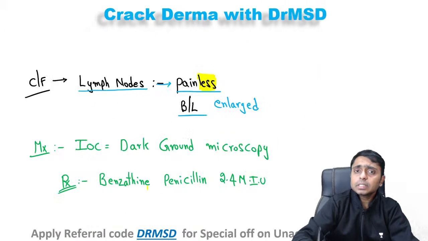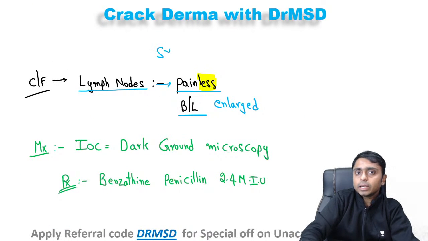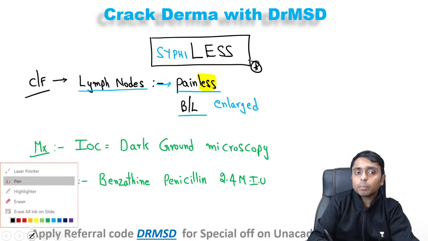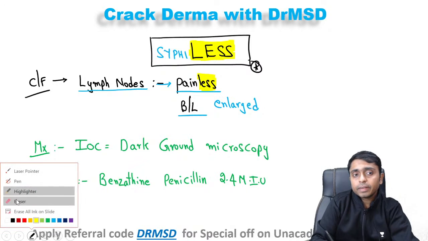So how can you remember this? You can easily remember with the help of this small trick. The name of the disease is syphi. So you will not remember it as syphilis, you will remember it as "syphi-less" pain. If you remember the name of the disease that way, you can easily remember that both the ulcer and the lymphadenopathy will be painless. Okay, I hope this is helpful. Please understand this very important difference between both of them.